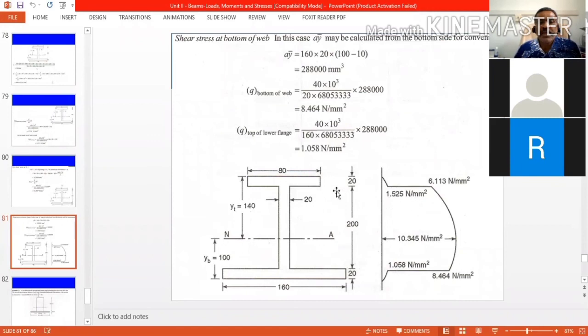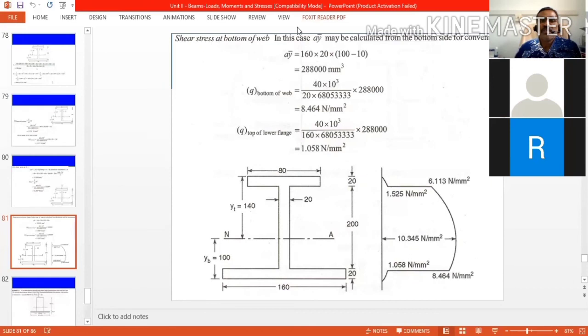At the top of the web, it is 6.1. At the neutral axis, it is 8.4. Again, at the top of the bottom flange, it is 1.05. Then again it is 0.